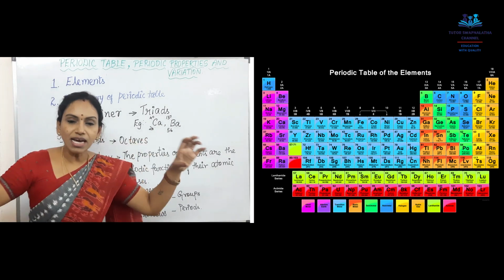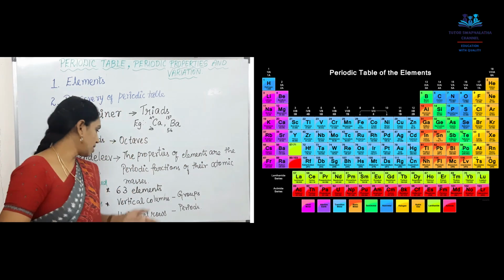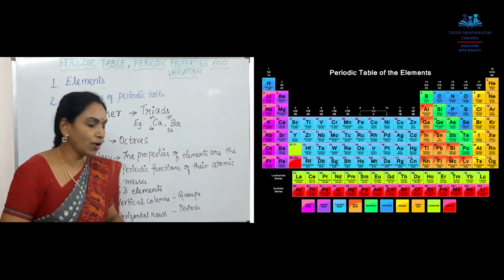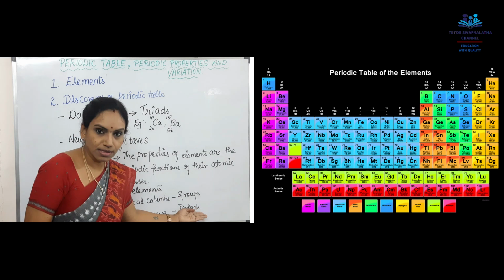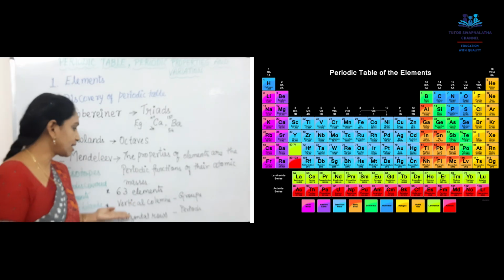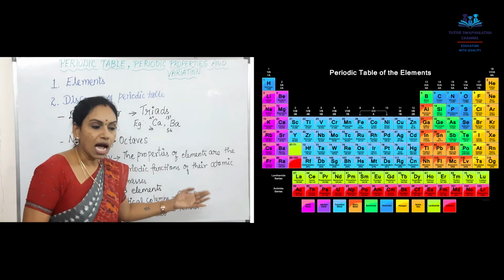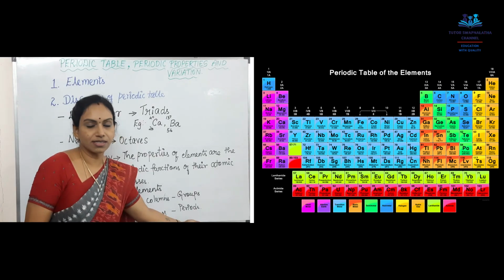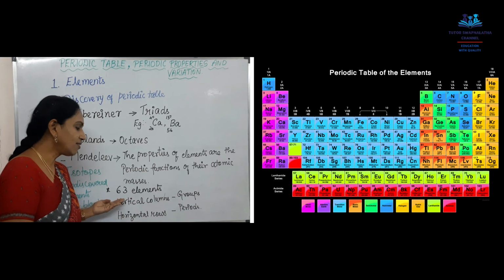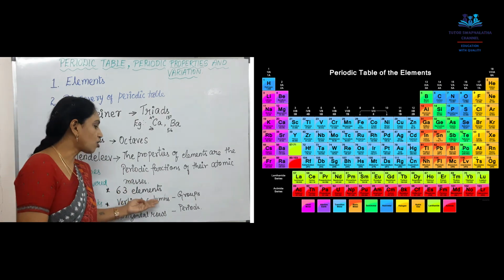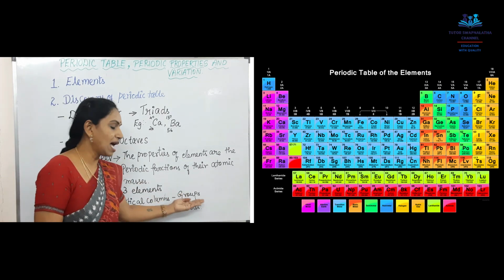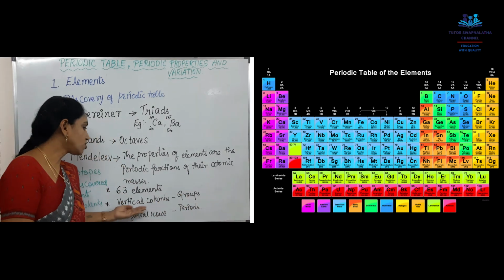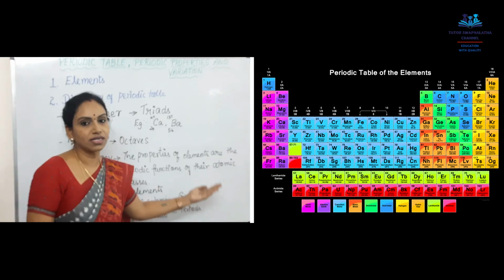In his arrangement, Mendeleev called the vertical columns groups and the horizontal rows periods.